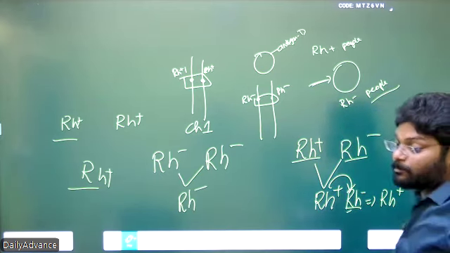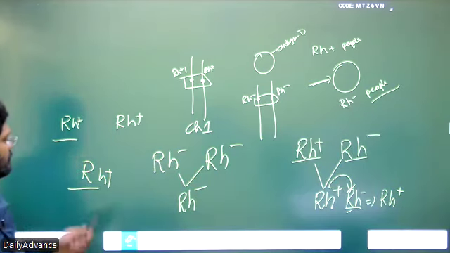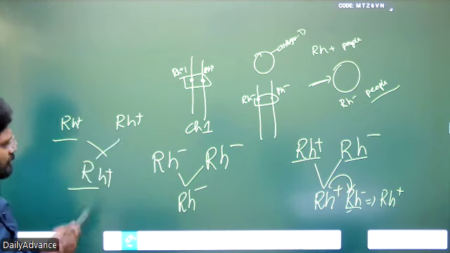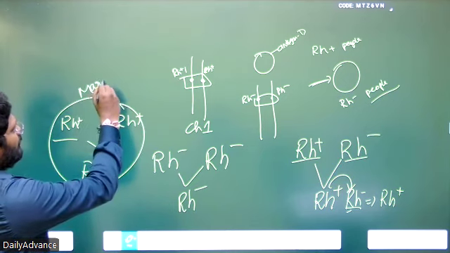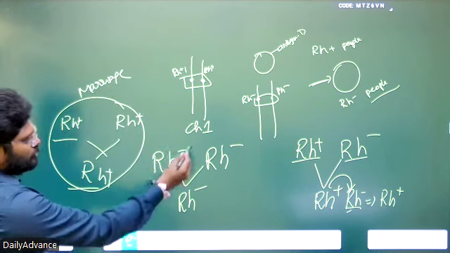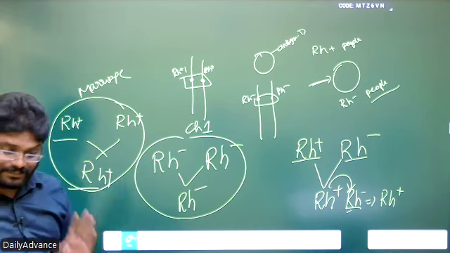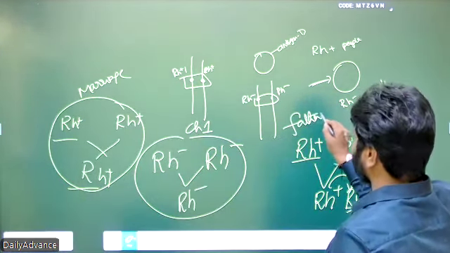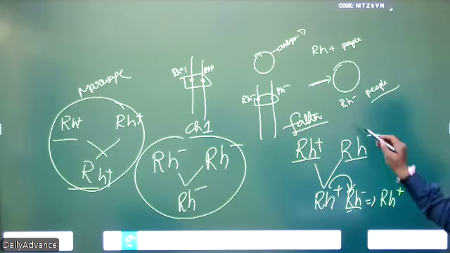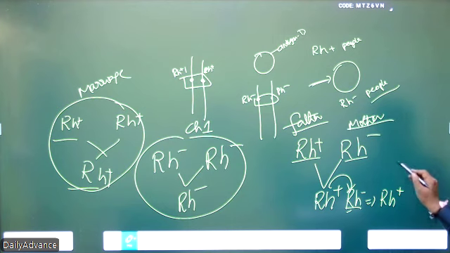But here there is a problem. In the normal case, there is no problem. Absolutely compatible marriage. So this is also a compatible marriage. But if the father is RH plus and the mother is RH minus, then they can get only one child.